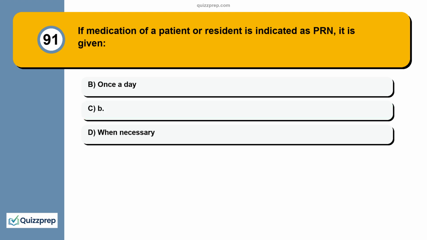Question 91. If medication of a patient or resident is indicated as PRN, it is given A. once a day. B. When necessary. C.